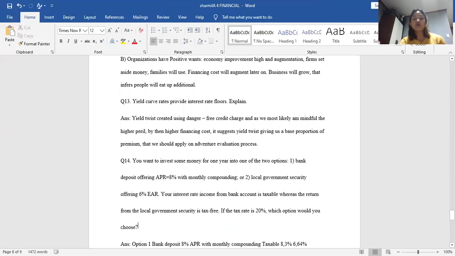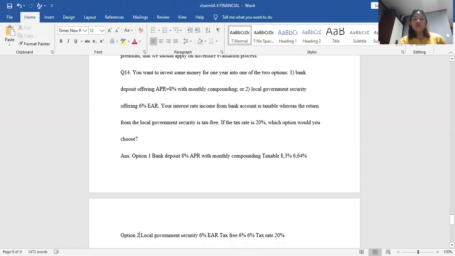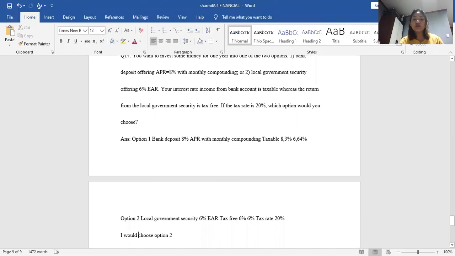So question number 14: if you want to invest some money for 1 year into one of two options, one, a bank deposit offering APR equal to 8% with monthly compounding, or two, a local government security offering 6% EAR. The interest income from the bank account is taxable, whereas the return from the local government security is tax free.